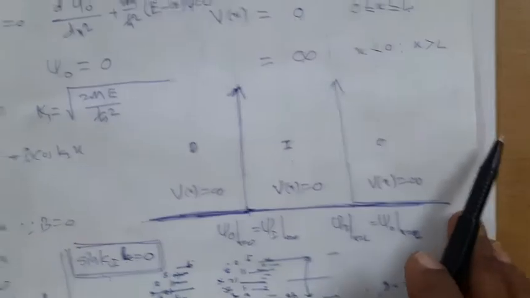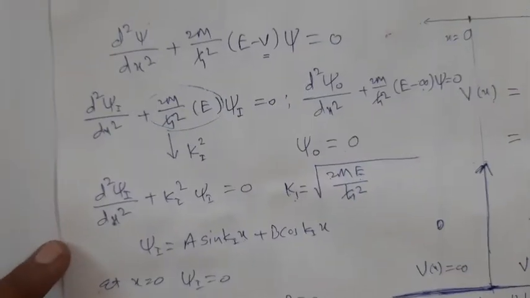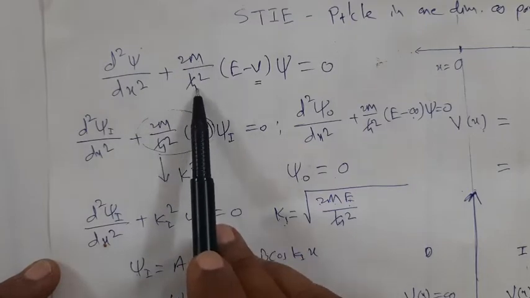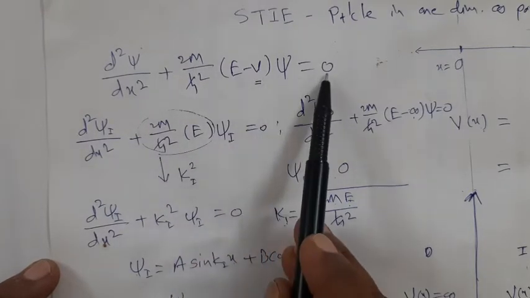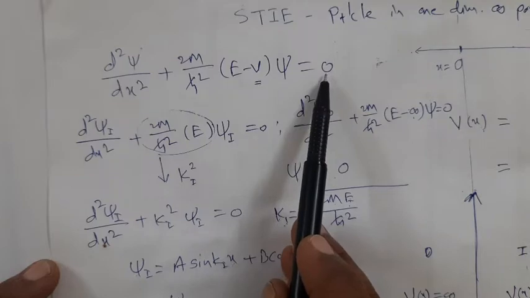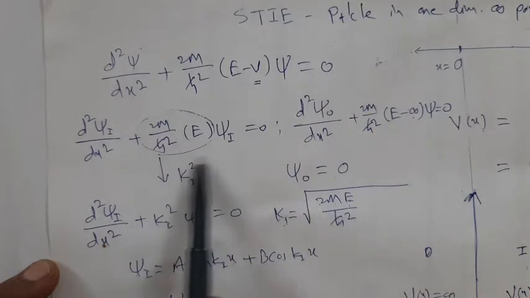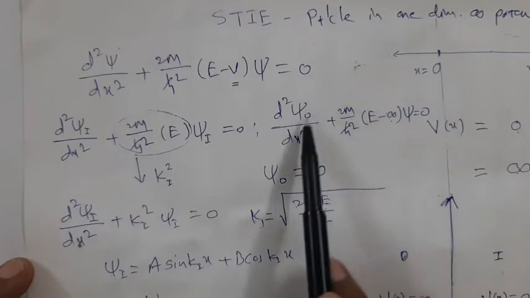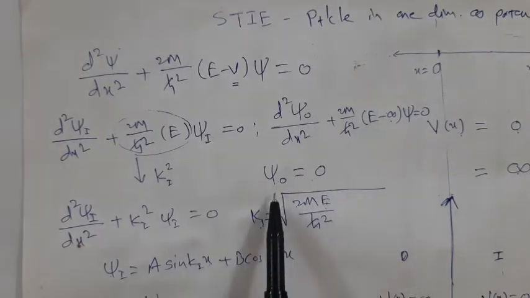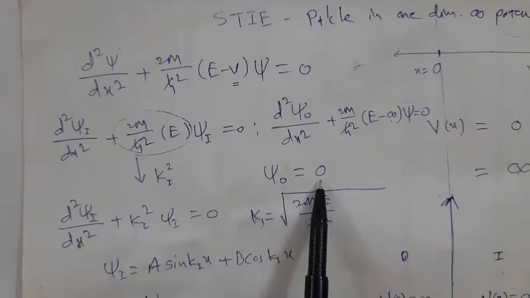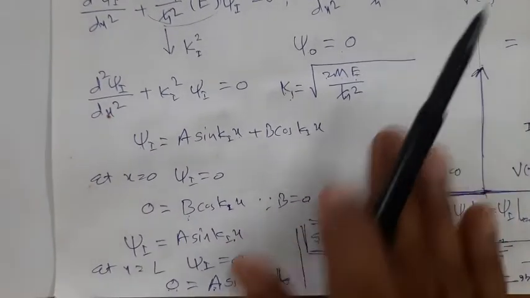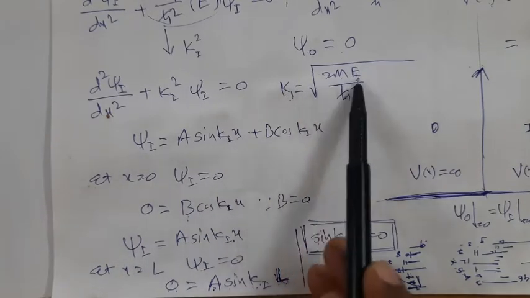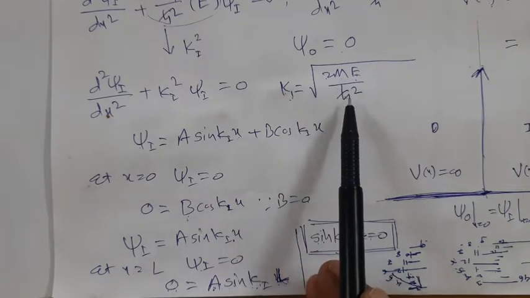also 0. Now we can write the Schrodinger wave equation as d square psi by dx square plus 2m upon h cross square into E minus V times psi is equal to 0. For the particle inside the potential well, V is 0 and therefore this is the wave equation. For the particle outside the potential well, the equation is this, but the obvious solution is psi O equal to 0. For the particle inside the potential well, we can write this to be the equation with k to be root of 2mE upon h cross square.